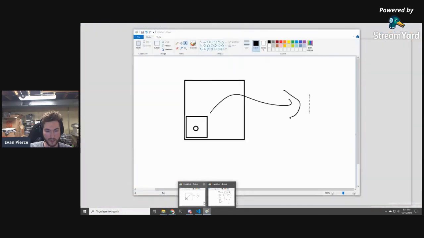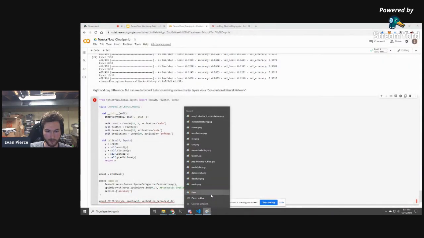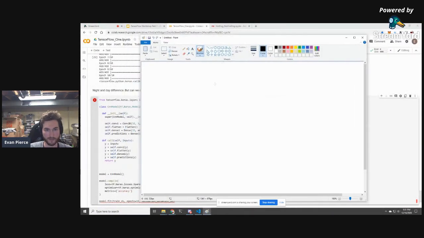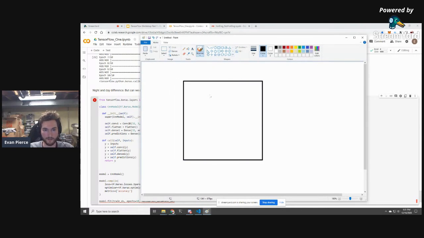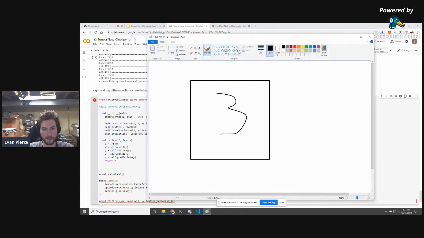So let's go over what a convolutional layer does. Imagine that you have an image of a 3. What we were doing before is essentially unrolling each of these pixels sequentially into one long string of numbers. So we were saying the pixel value at this place was like 100, and so on and so on.